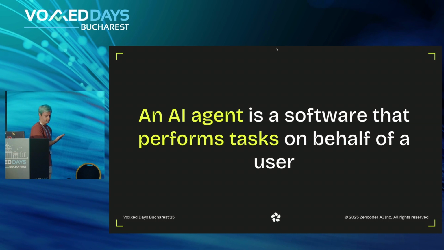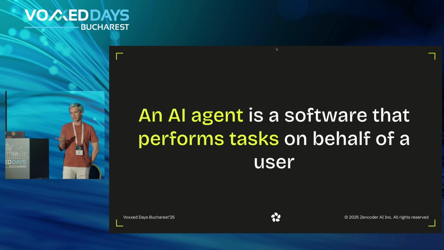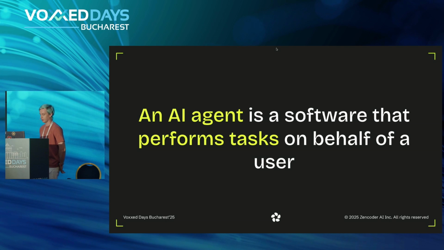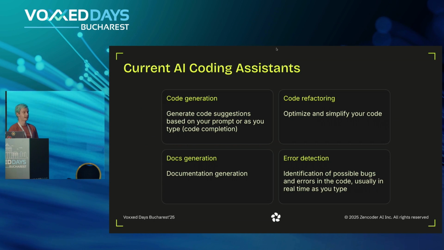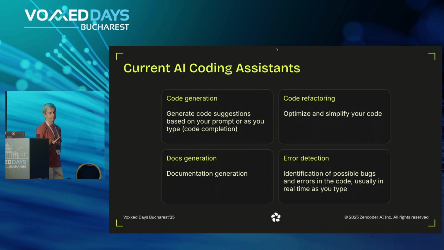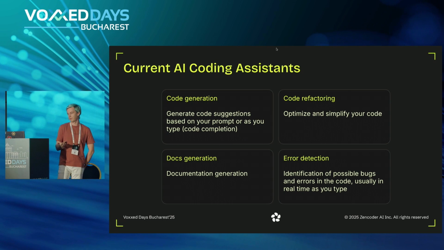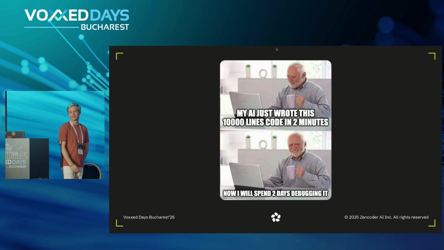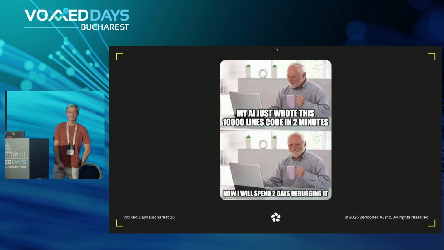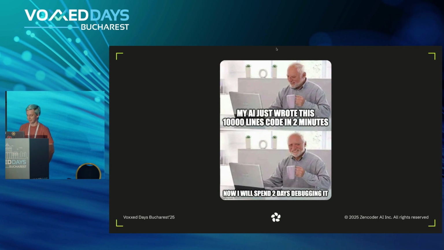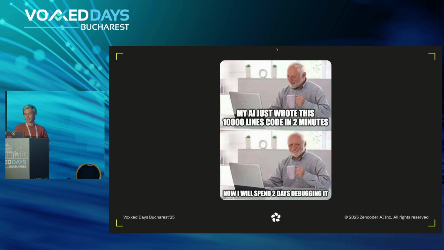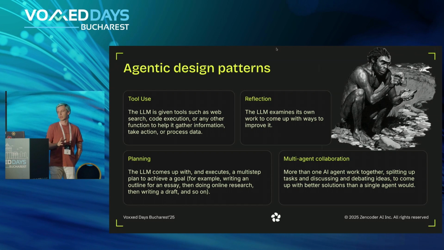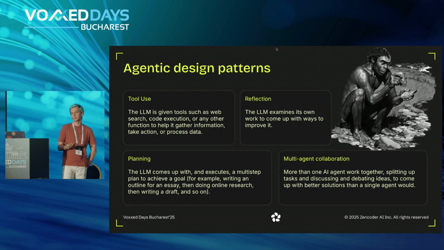Now, with this definition, you might say that, well, any software performs tasks on behalf of the user, right? Even existing coding assistants like GitHub Copilot: you can ask it to generate code, and it is essentially performing the task on your behalf as a user. You can ask it to generate 10,000 lines of code, and then spend time debugging it or trying to make it work. Now, the difference with agents is that they follow several agentic design patterns or principles.